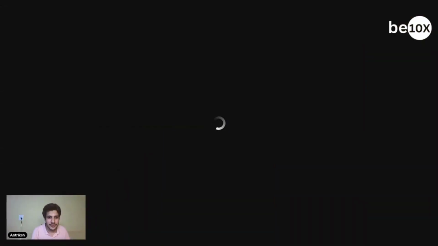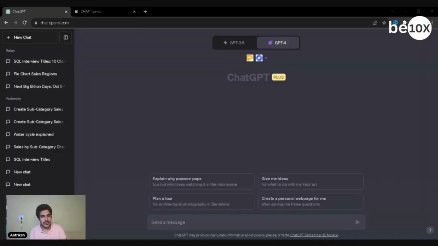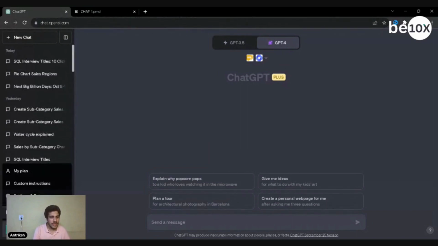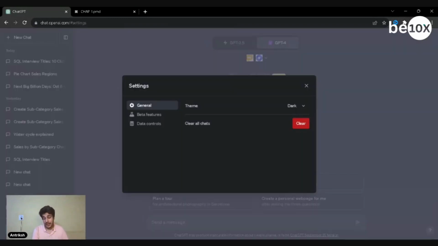Let's now jump into the ChatGPT world. There we have it. I've just loaded the chapter I wanted to. So plugins, as I was discussing, for that I've already selected the plugins here. Today we're going to talk especially about one particular plugin. But before that, as we all know, plugins are available only on GPT Plus. They are not available anywhere else, not even on GPT 3.5. It's only on GPT 4, GPT Plus, so you would need to pay a bit of money for that. I feel it's worth it if your work requires it enough.